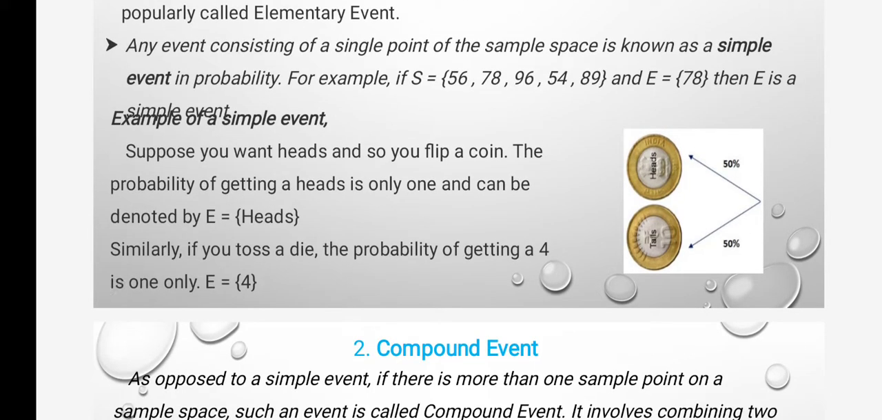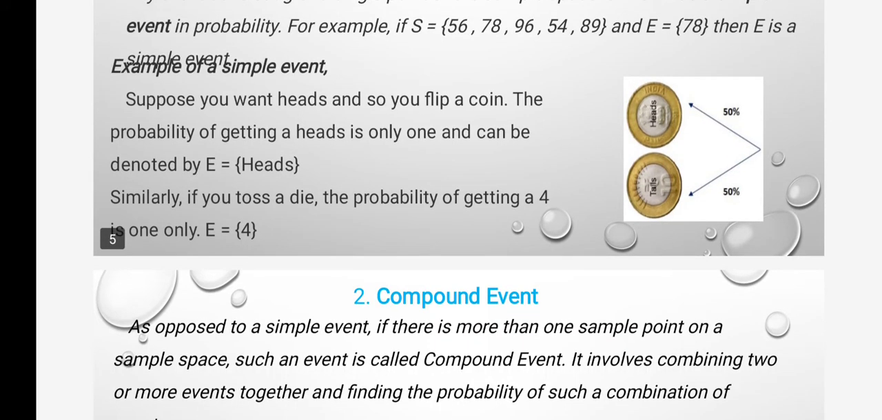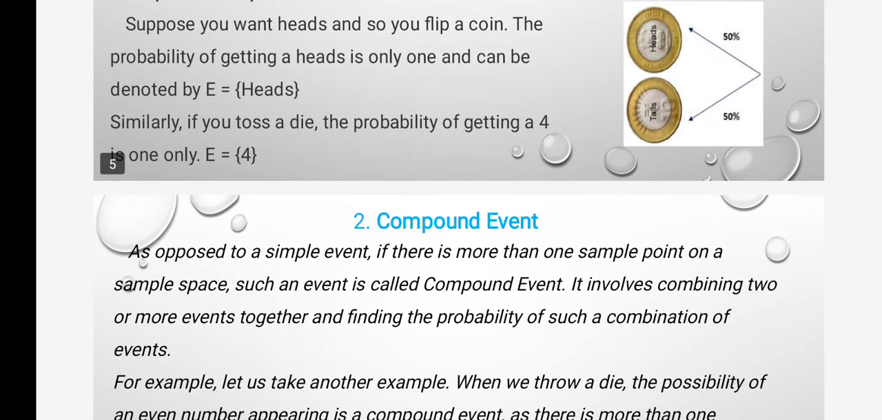As an example of a simple event, suppose you flip a coin. The probability of getting heads is only one outcome and can be denoted by E equal to heads. Similarly, if you toss a die, the probability of getting a 4 is only one outcome, E equal to 4.